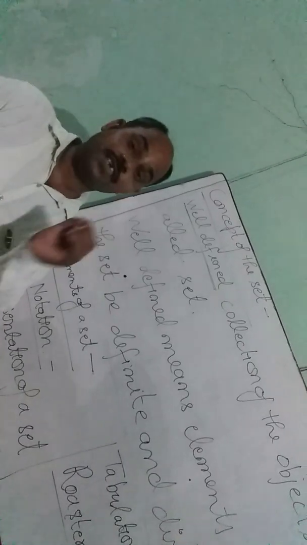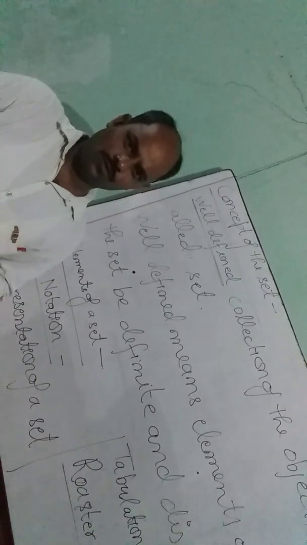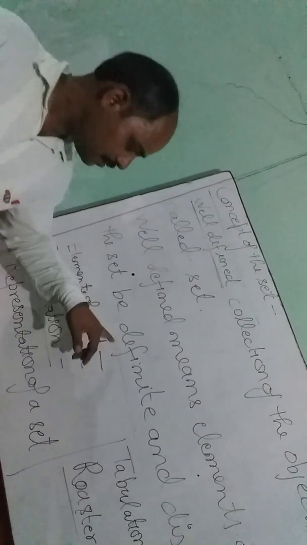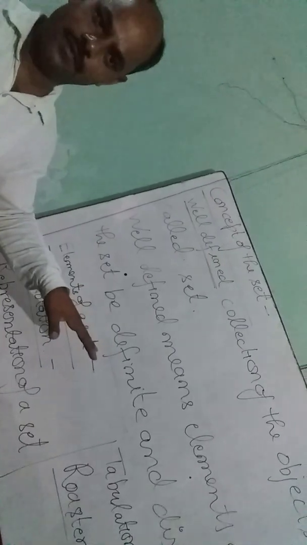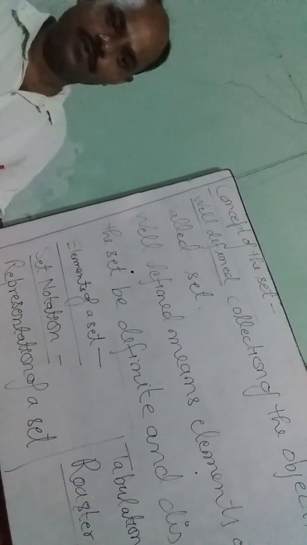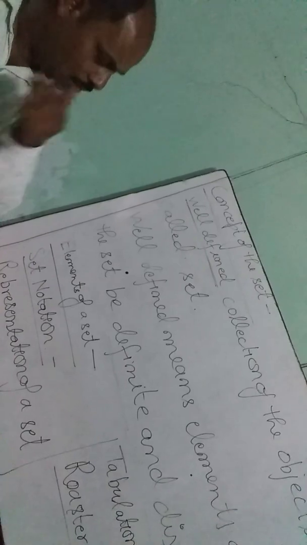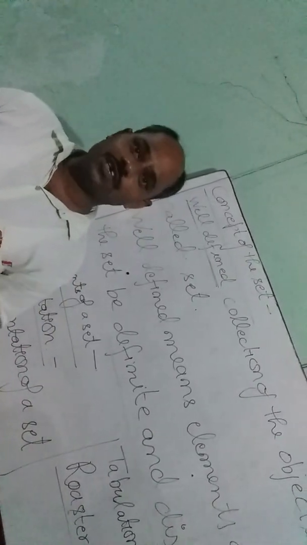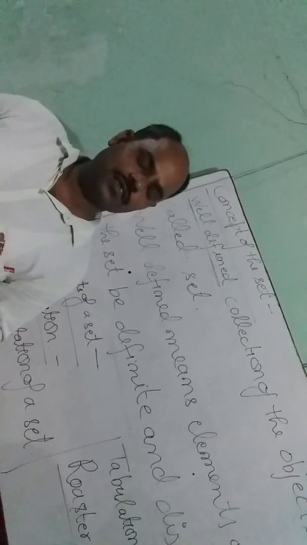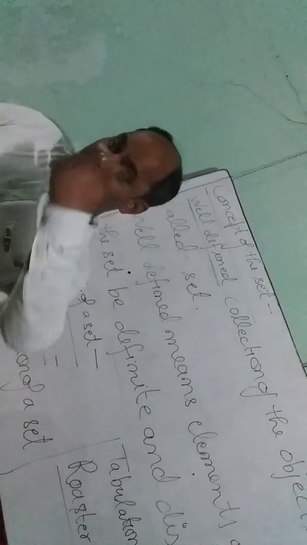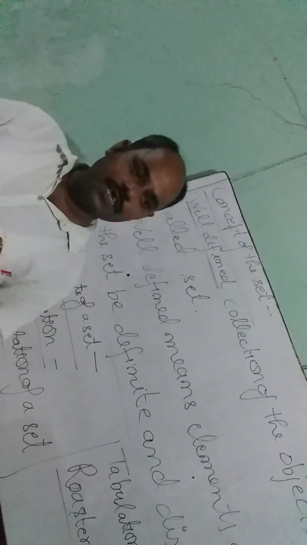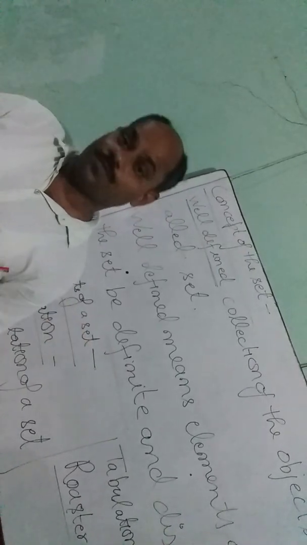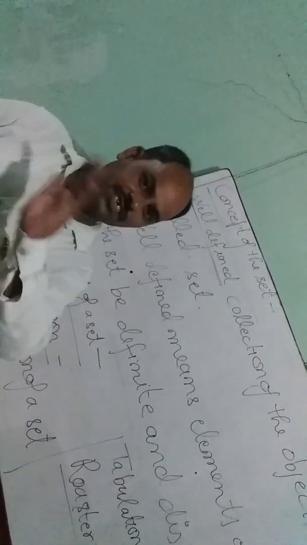So on a guess I cannot say which student is good, because there is nothing definite. So the collection of good students is not a set.